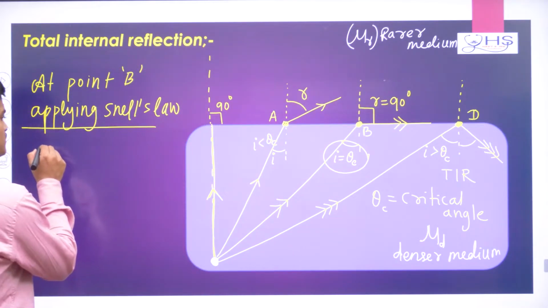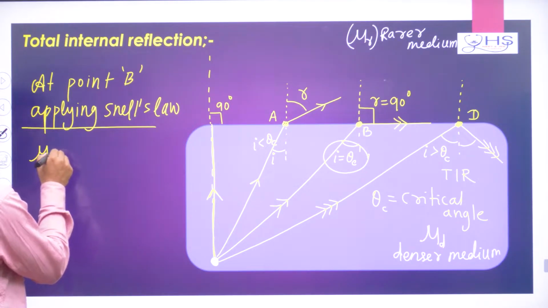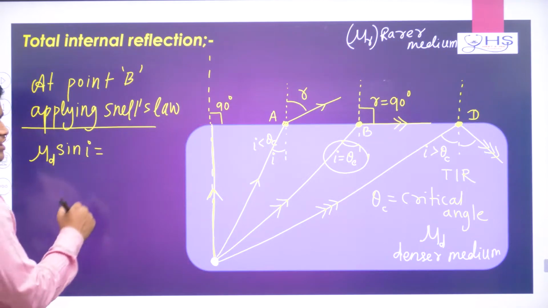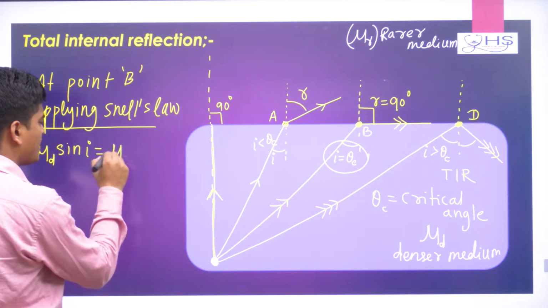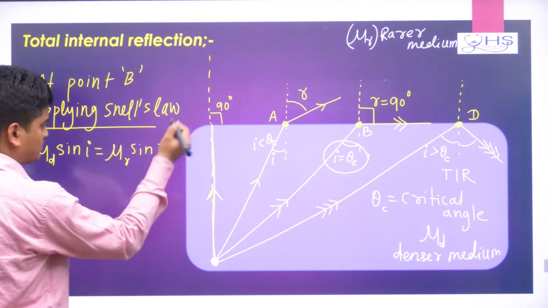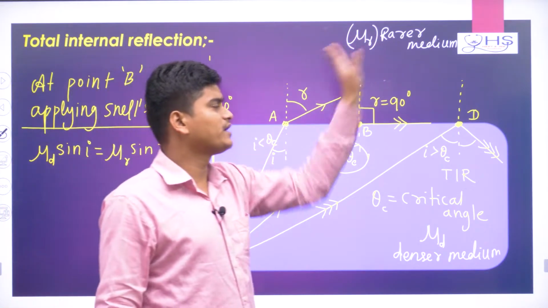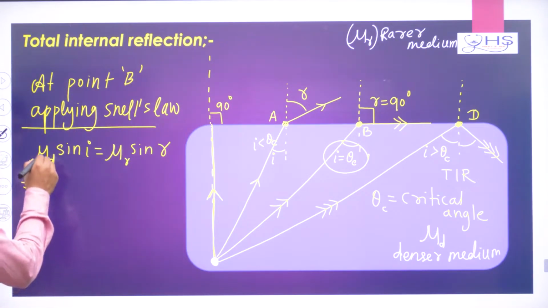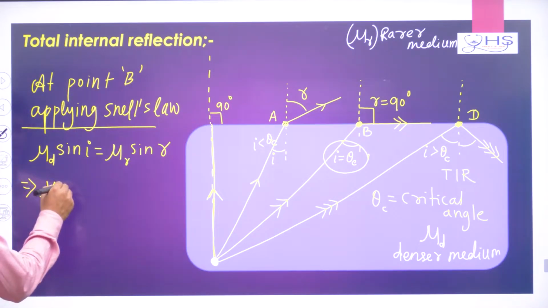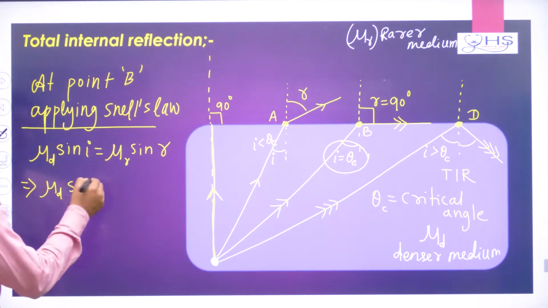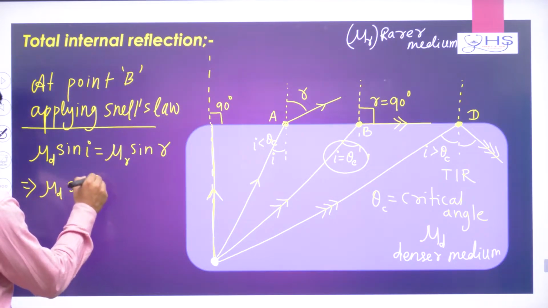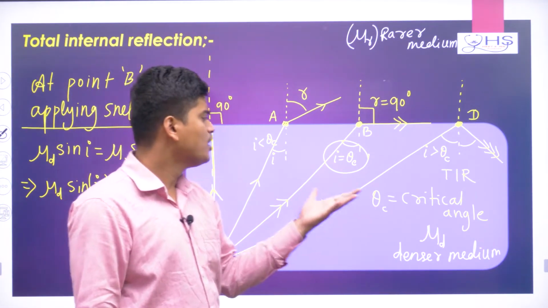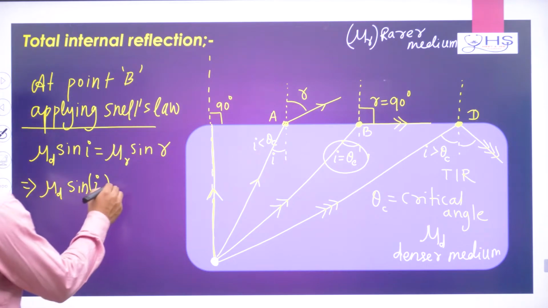So you can write mu denser times sin I is equal to mu rarer times sin R, because light is going from denser to rarer. That's why you write mu d sin I equal to mu r sin R. Now put mu d as mu d, and for I keep I c, the critical angle. You can take I c, theta c or capital C, whatever you prefer.